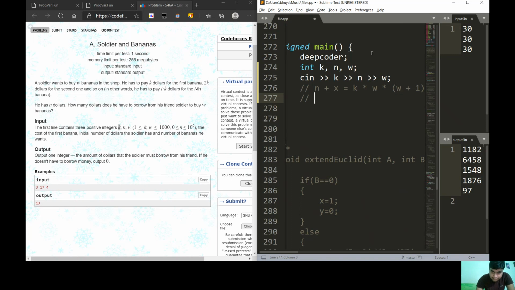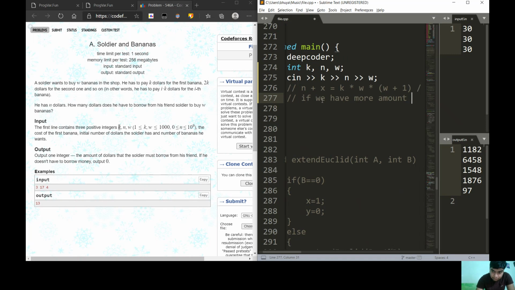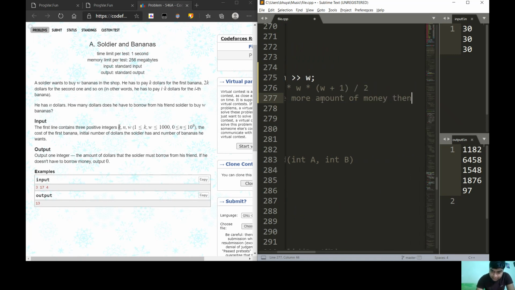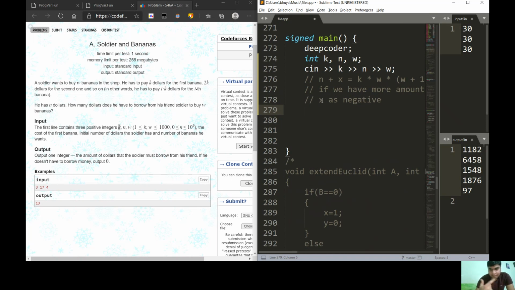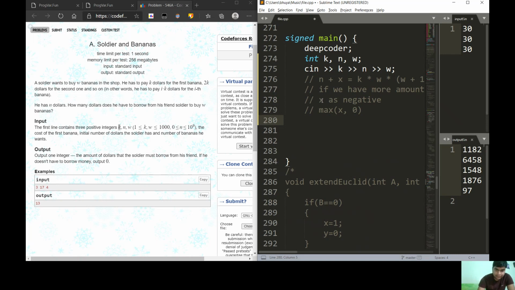So here let's talk about X. Now if we have more than enough money, then we will get X as negative. If we get X as negative, as you know, we cannot need negative money, so we'll make it 0. So we can take the maximum of X comma 0. So let's do our logic.